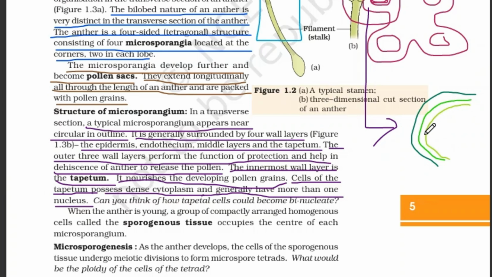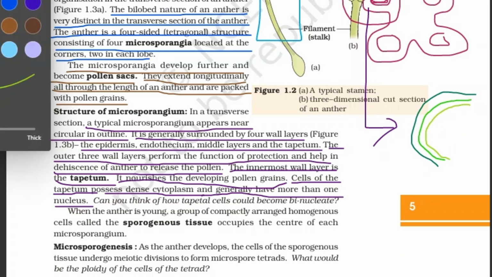First layer, second layer, one more layer needed. First layer, second layer.